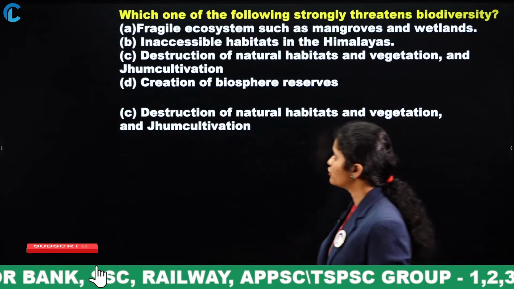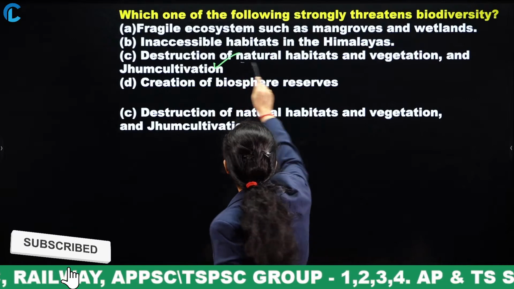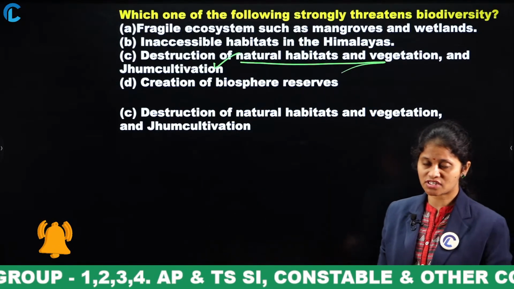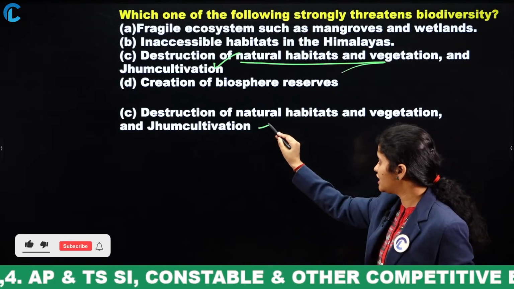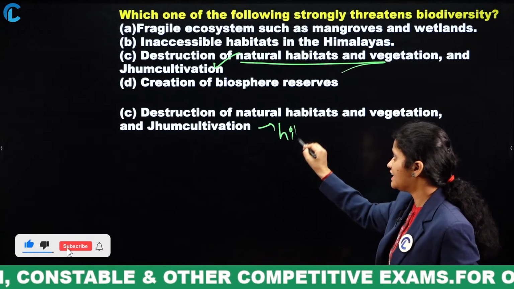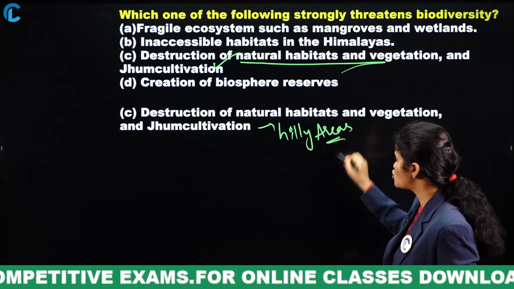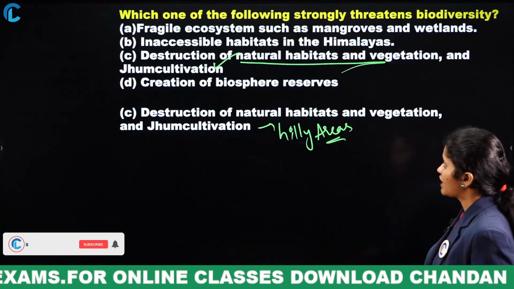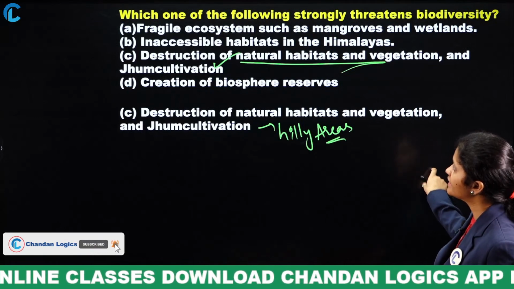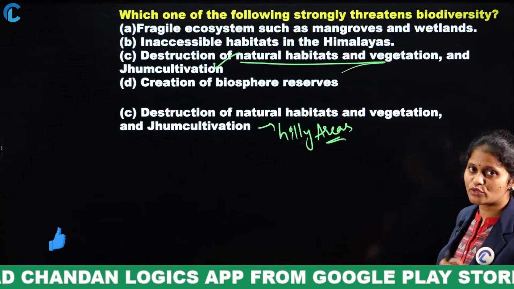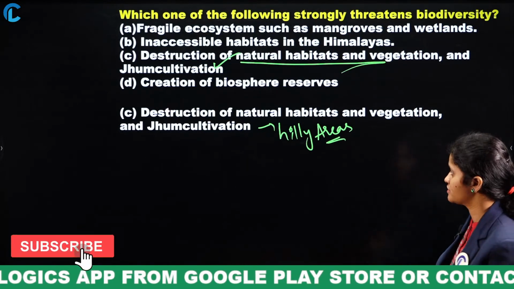So, moving here, that is option C: destruction of natural habitats and vegetation, and Jhum cultivation. Especially Jhum cultivation, which is done in hilly areas, most probably in the hilly areas. Here, the main reason for threatening biodiversity is destruction, and one of the other reasons is Jhum cultivation.